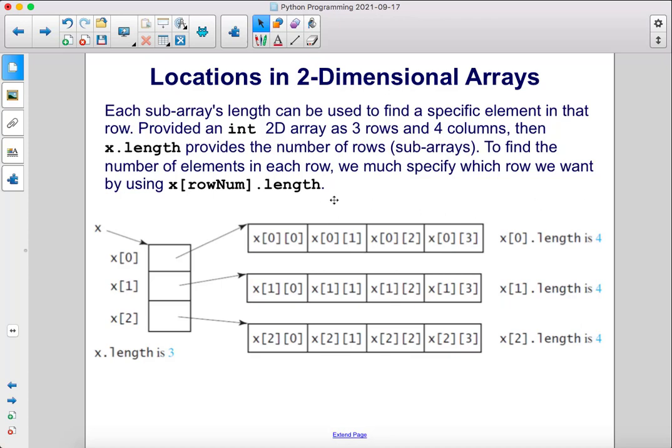Provided an int 2D array has 3 rows and 4 columns, then x.length provides the number of rows, or subarrays. To find the number of elements in each row, we must specify which row we want by using x[rownum].length. So here x[0].length is 4.